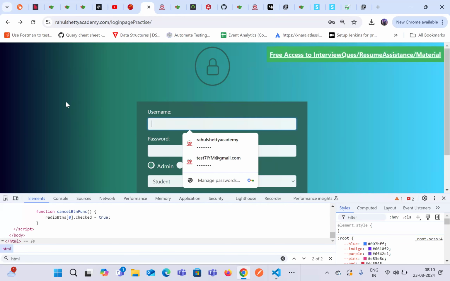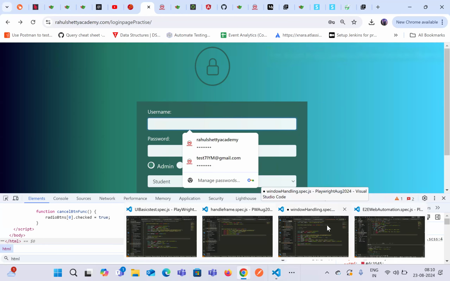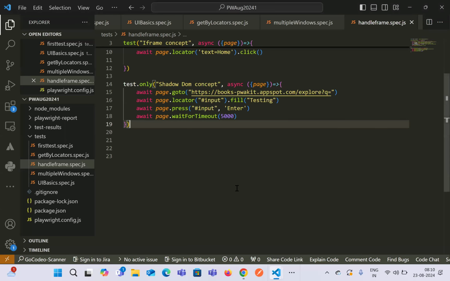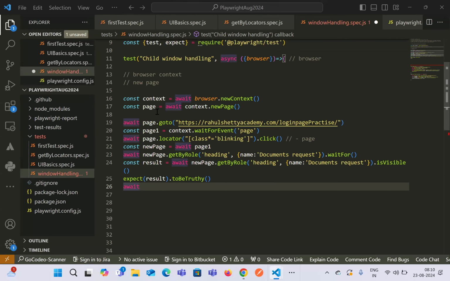Because we know that this page was originally opened, and all the details, all the control of this page is on this particular variable, which is page. So this page is handling or controlling the original or main page that it has opened. This new page is controlling the newly created tab or newly created window.